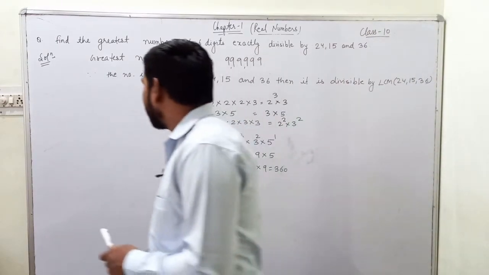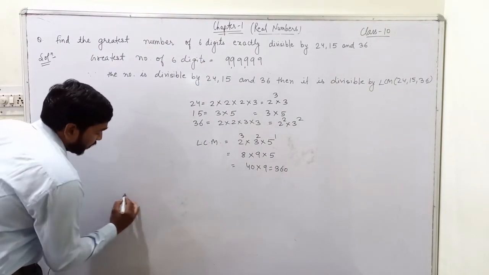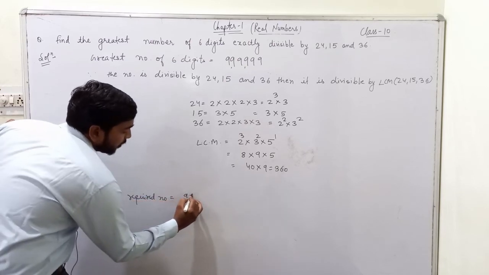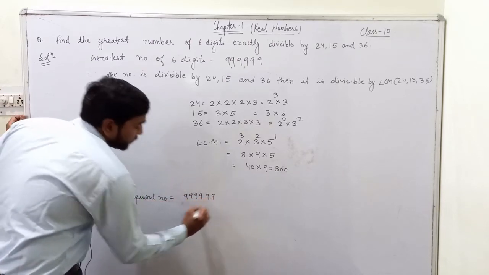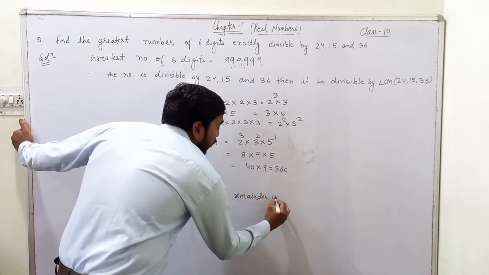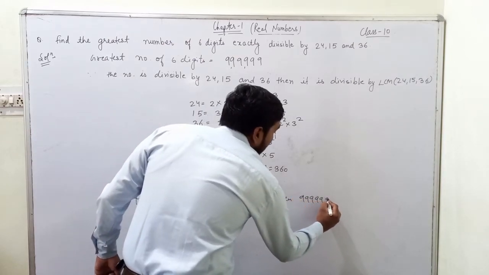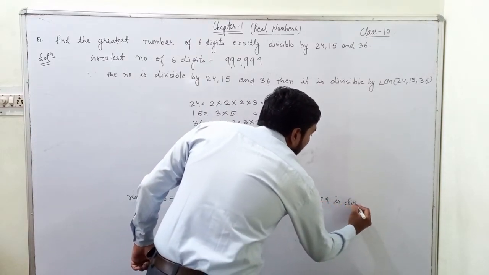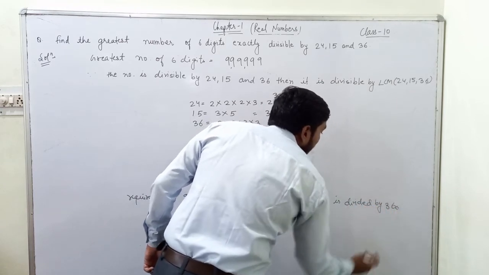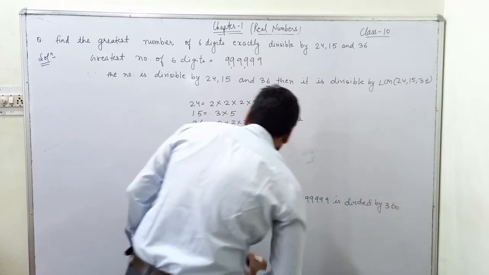We will subtract the remainder that we get when 999999 is divided by 360. Okay.